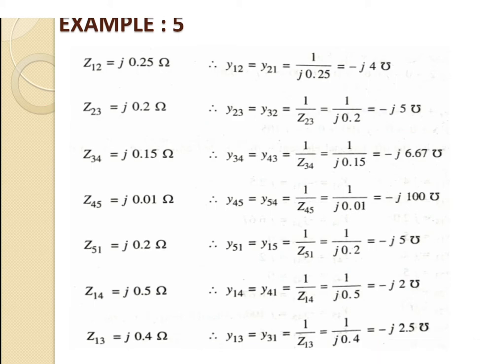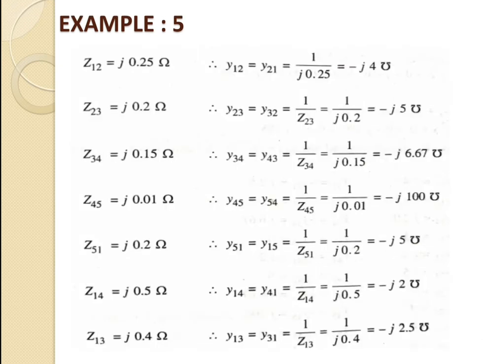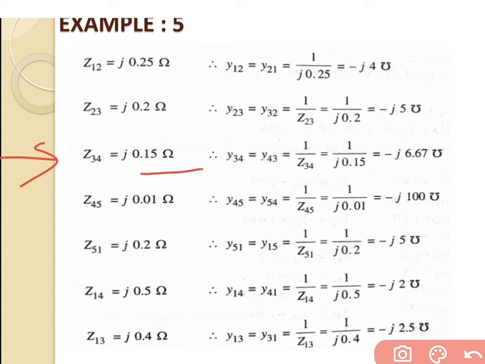Then we go for the next parameter, Z34. This is the impedance connected in between bus number 3 and bus number 4, with a value of J0.15 ohm. So we apply the original equation, Y34 is equal to Y43 is equal to Y is equal to 1 upon Z. So 1 upon Z34 is equal to 1 upon J0.15, and if we solve this equation we get the answer of minus J6.67 mho.